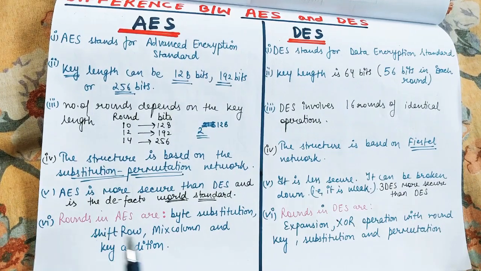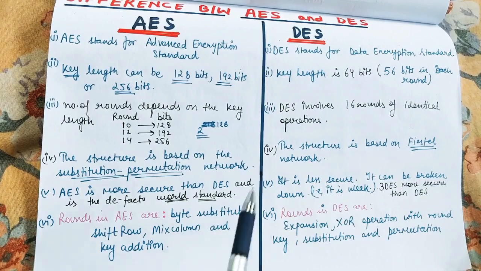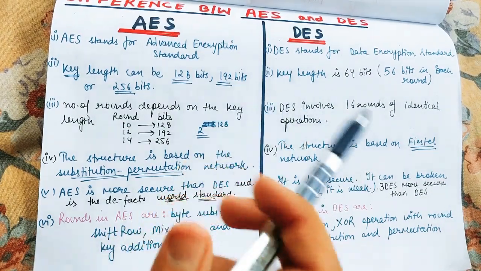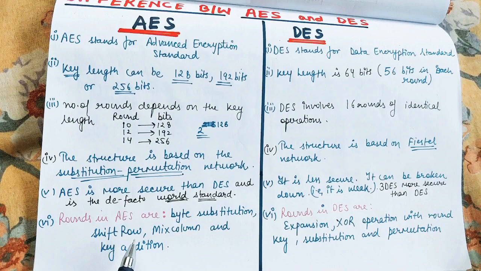So let us see the rounds in AES. In the rounds in AES, first of all, we'll have byte substitution. As I have shown you, we'll take one byte, give it to the S box and get some output, right? And in shift rows, we will shift some rows, like we'll shift the rows by 1 bit or 2 bits depending on the row number.